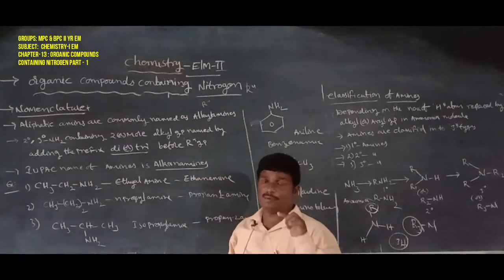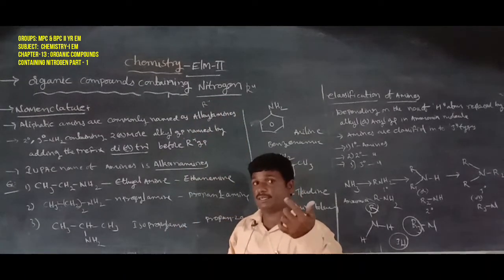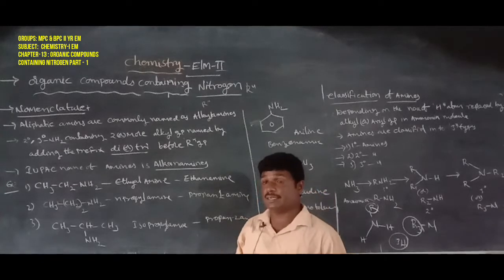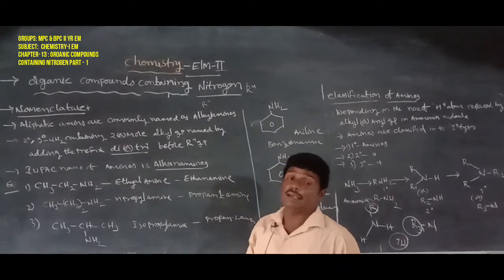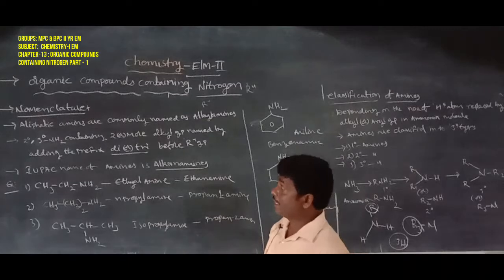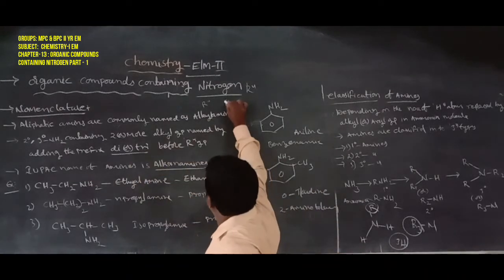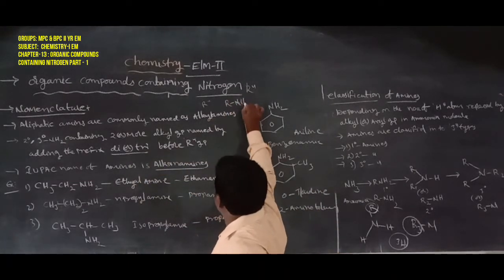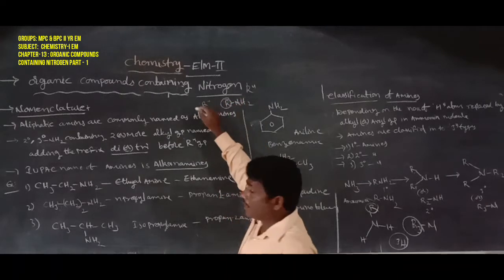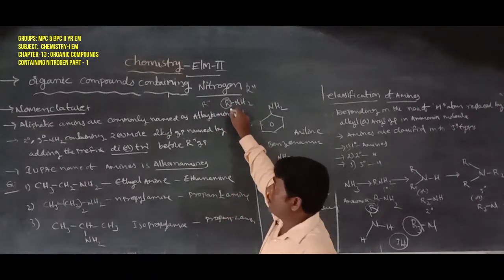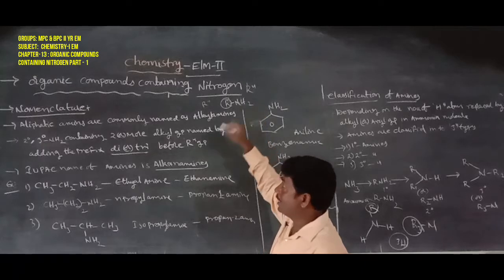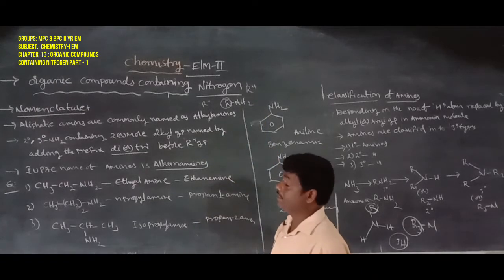Carbon bonding with another carbon atom to form a long chain is also known as an aliphatic compound. Here are the aliphatic amines, for example R-NH2, where R is equal to CH3 or a longer alkyl group. Aliphatic amines are commonly named as alkanamines.